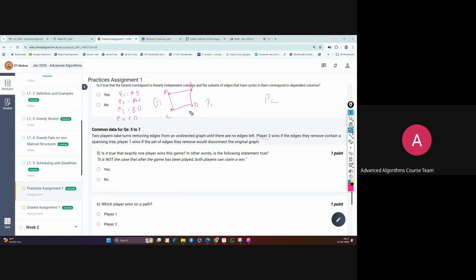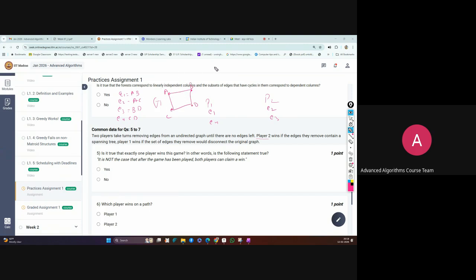Suppose in this example player one and player two can remove edges. Suppose P1 removes E1, and then the turn is P2's. P2 removes E2, P1 removes E4, and then E3 is removed. So this is the game. Now, player two wins if the edges they remove contain a spanning tree. So what is the spanning tree for this graph?